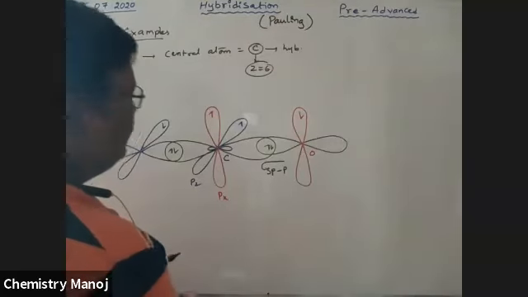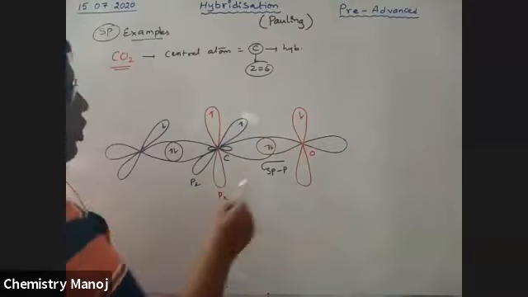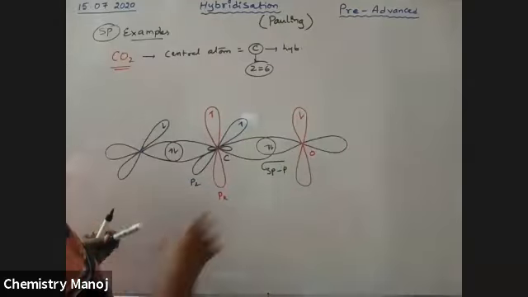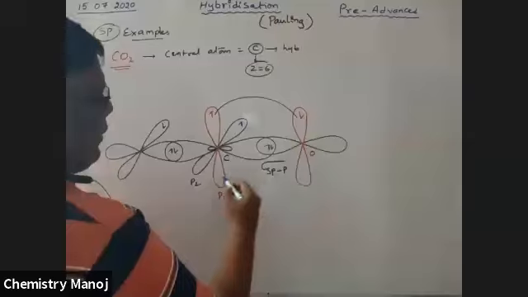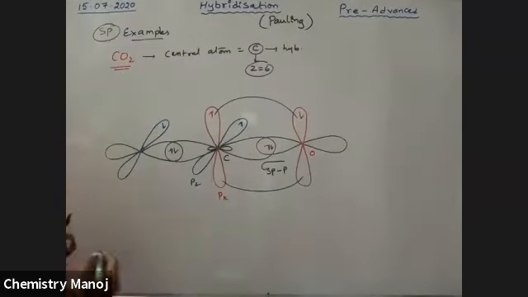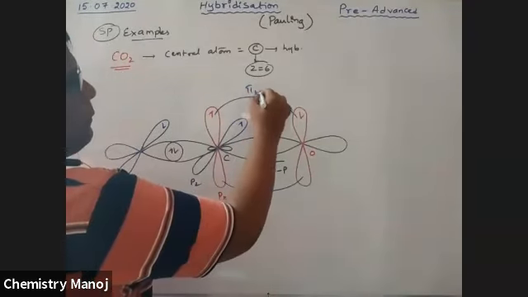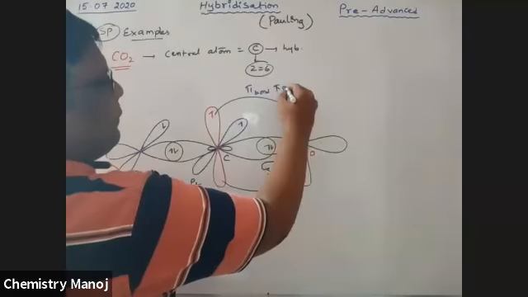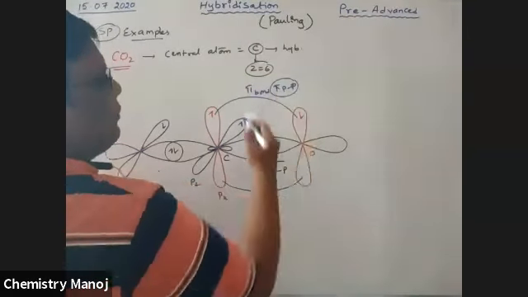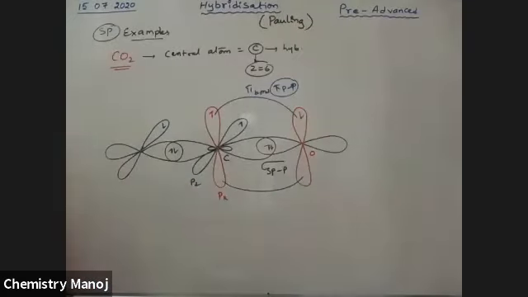Now, these two red lobes, pure p orbitals, are in the same plane. That is why these two are involved in sidewise overlapping, boys. That gives a pi bond. That bond is a pi p-p bond: p orbital of carbon, p orbital of oxygen.